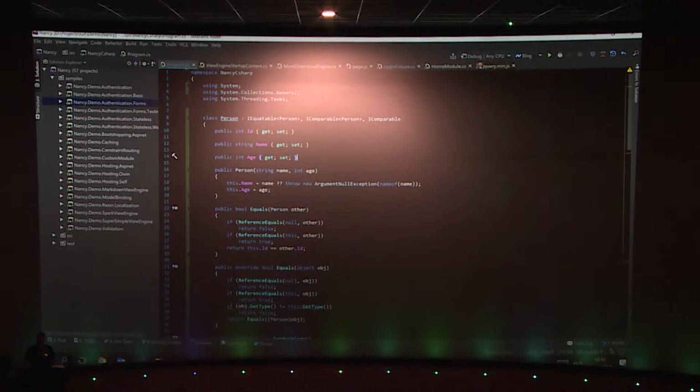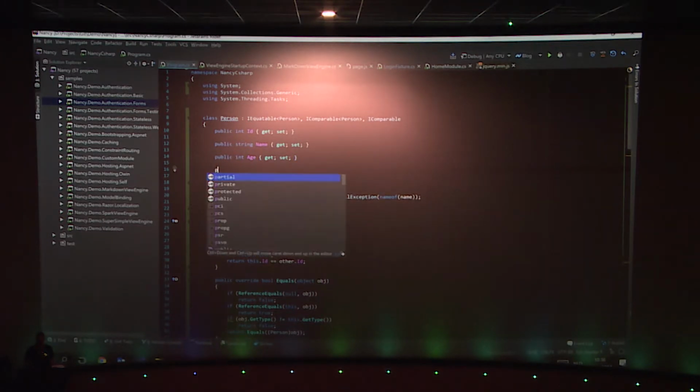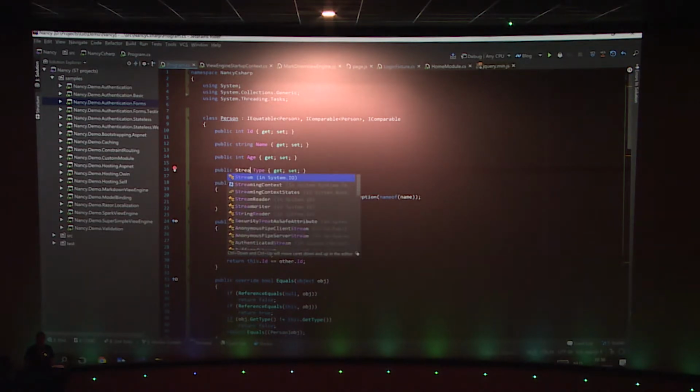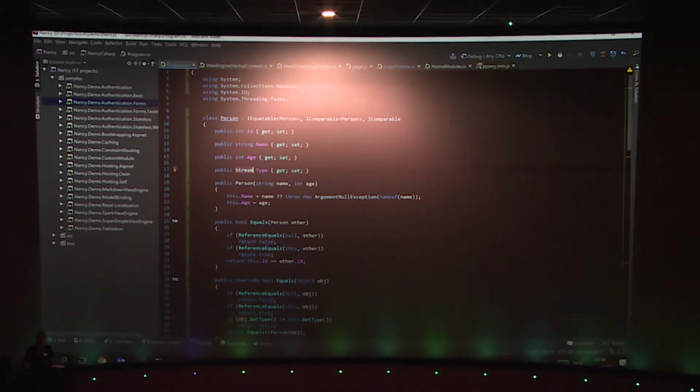Now, this is kind of simple because Rider can figure out whatever is in your class and what it can do. There's a couple of other interesting things. So imagine we want to add a photo to the person as well. Let's say that's a stream. It will be a byte stream that contains the image of my person, and let's say it's called photo. What I can do again is do code generation and add a constructor that takes the stream and so on.